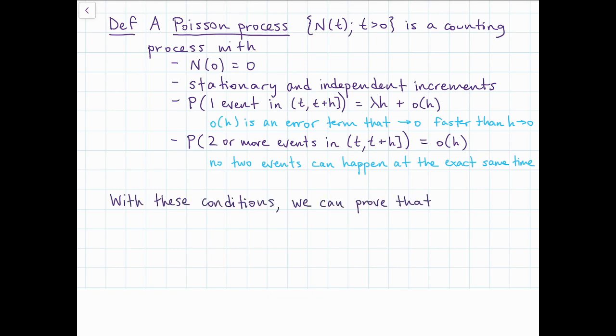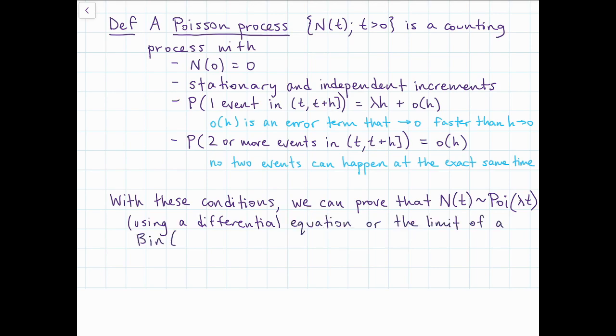So with all of these conditions, we can actually prove that N(t), the number of events that have happened by time t, has a Poisson distribution with parameter lambda times t. There's a ton of different ways to prove this. You can prove it using a differential equation, which is what's done in the Stat 230 course notes actually, or in our course notes, it's done using the limit of a binomial distribution as h goes to 0. So you can check out those proofs if you like.